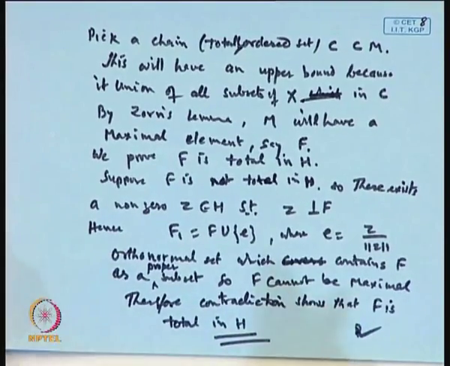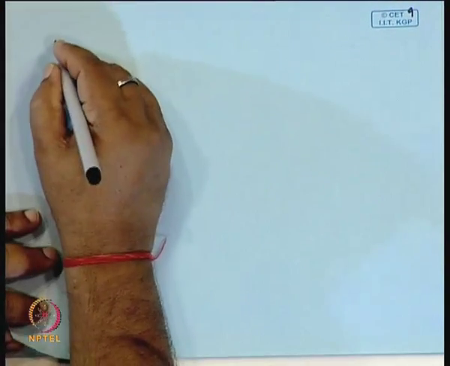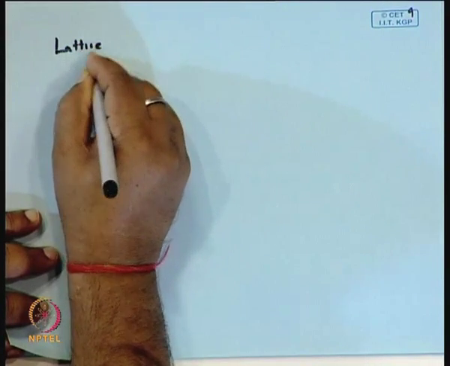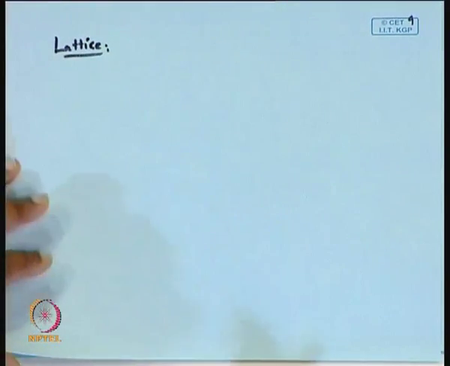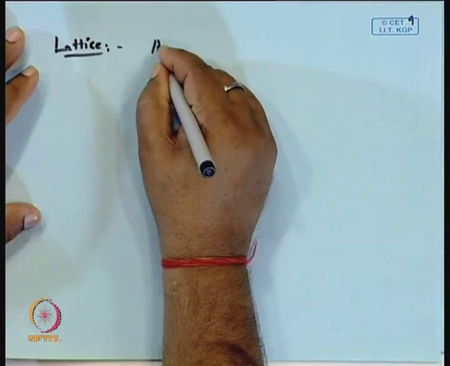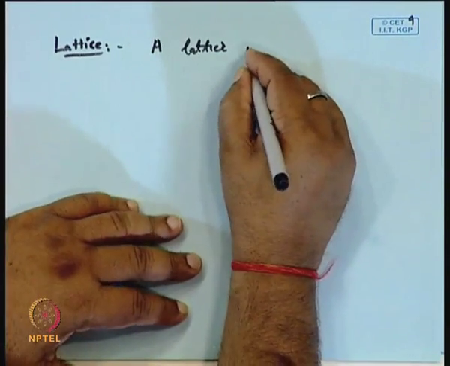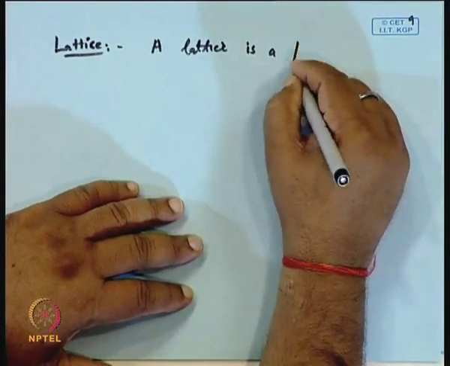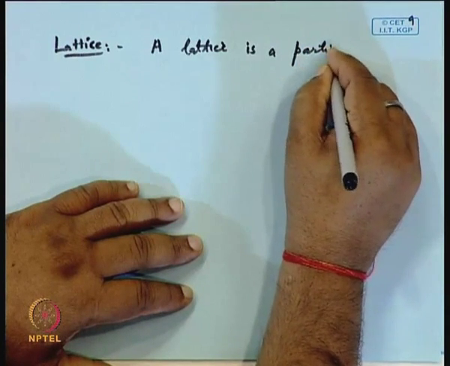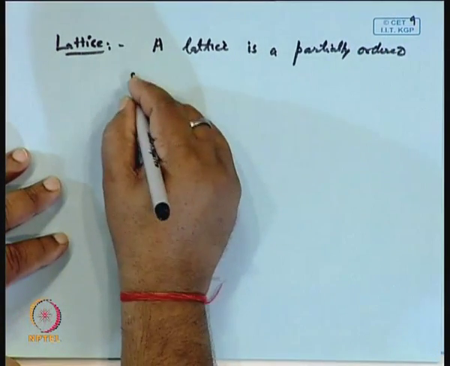So, this is one. Now, there is one more concept which we know, the lattice. Okay. Now, the lattice may also be used somewhere. What is a lattice? A lattice is a partially ordered set M